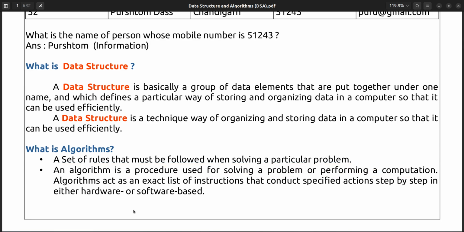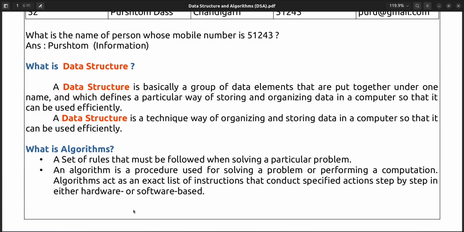So what is the advantage of an algorithm? The main advantage of an algorithm is that it is not language specific. You know, in computer programming so many languages are there: C, C++, Java, Python, Go, Ruby, Rails, so many. N number of programming languages are there in computer programming. So which programming language will you prefer to implement? You can prefer any of them, that is not a problem.